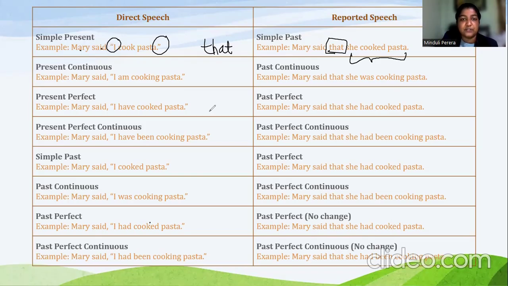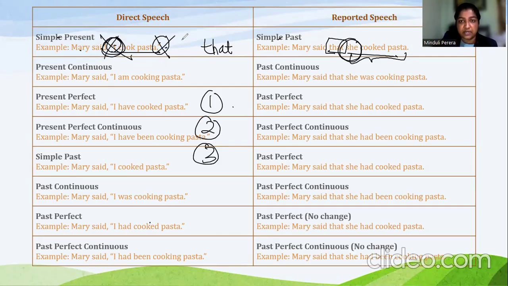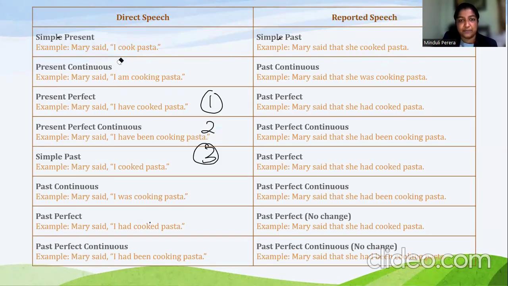So the first change of pronoun, that is I into she. Then second change is the change of tense. I cook pasta in simple present to she cooked pasta, simple past. And third, instead of inverted commas, we have to remove the inverted commas and add that. So this is how you change a direct speech sentence into indirect speech.